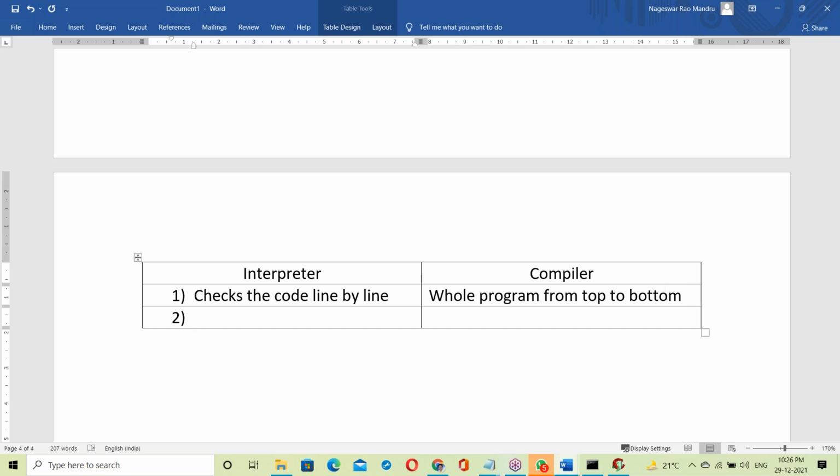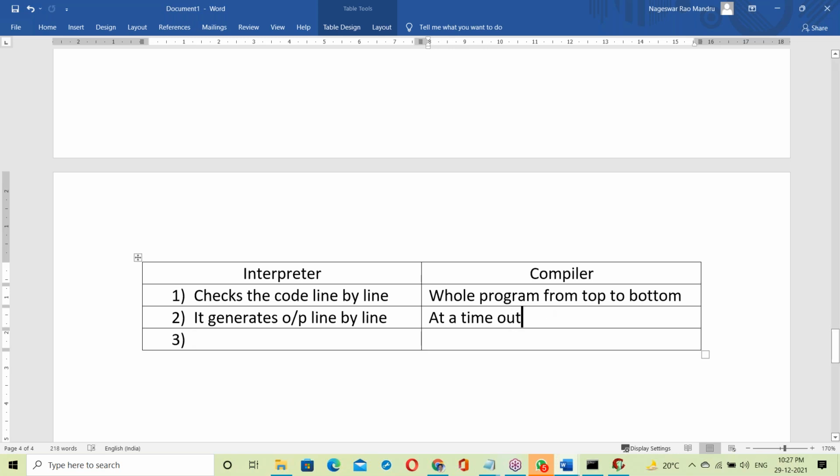Next, output generation. The interpreter generates output line by line: first line output, next line output. If any error comes, it simply stops. But the compiler is not line by line. The compiler creates one exe file, and that exe file executes, generating output at a time.